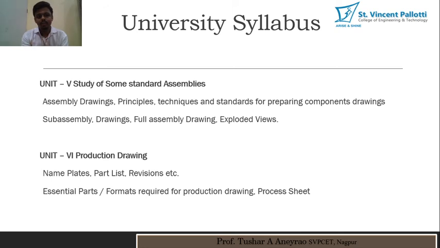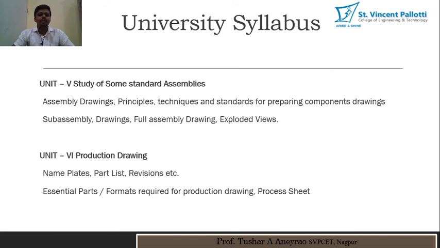In unit number 5, we study certain standard assemblies, like assemblies of various types of valves and various types of jacks.